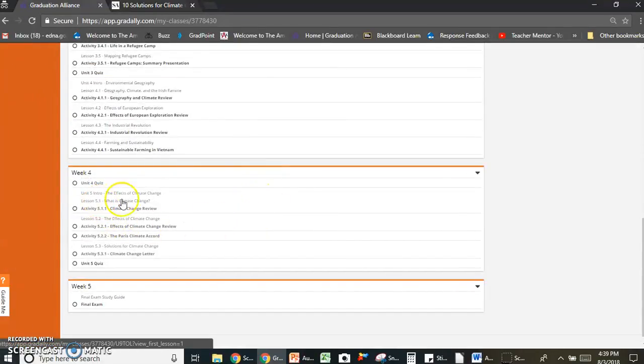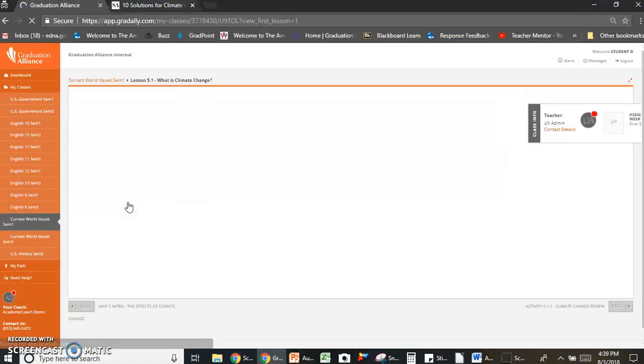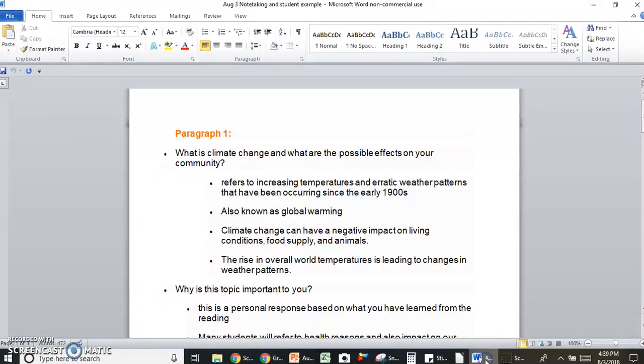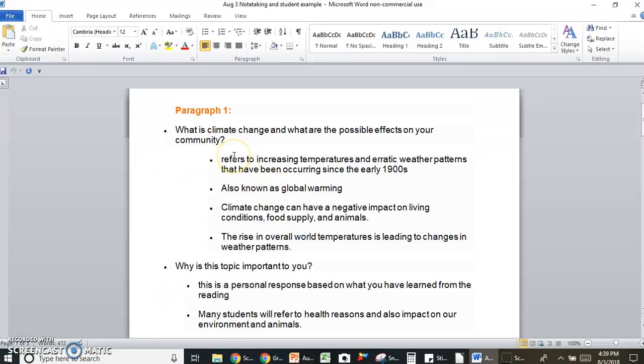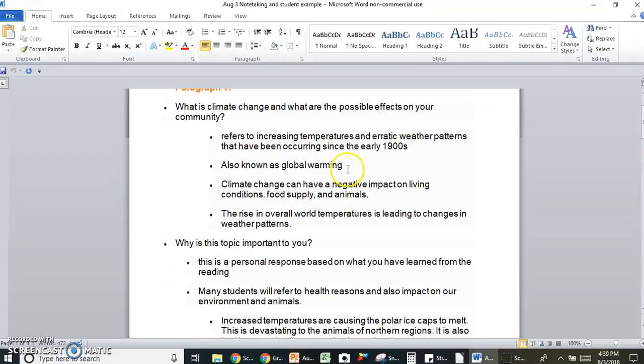Let's click on what is climate change. I read through the lesson and I took notes. Climate change refers to, and in this case I copied and pasted, and copying and pasting is fine for note taking, but when you go to write your letter, never copy and paste. Always make sure to write in your own words. So it refers to increasing temperatures and erratic weather patterns that have been occurring since the early 1900s. That's one of the notes I took. The other note I took is that it is also known as global warming.